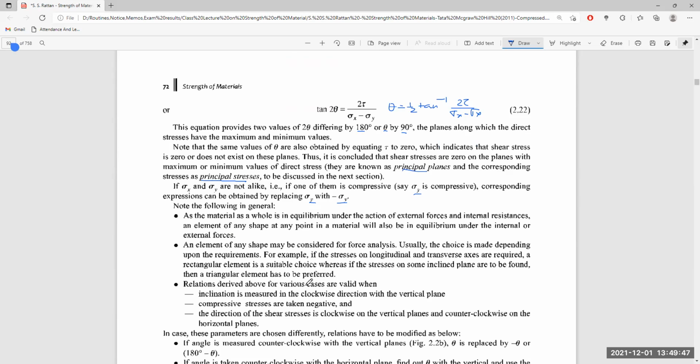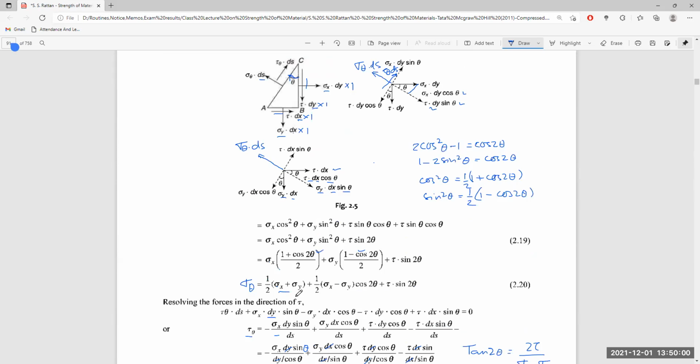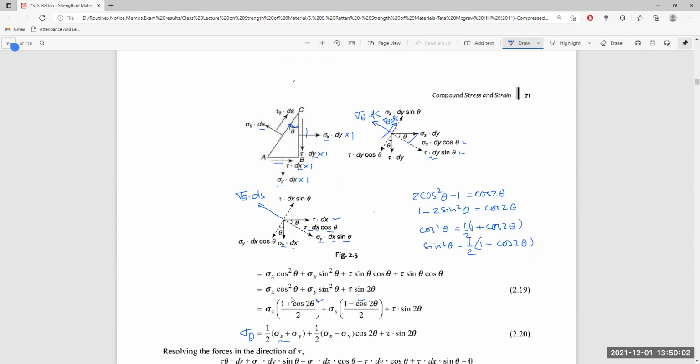The relations derived above are valid only when the inclination is measured in the clockwise direction with the vertical plane. So it is like this. We are measuring from here to here. This is in the clockwise direction, clockwise with the vertical plane.